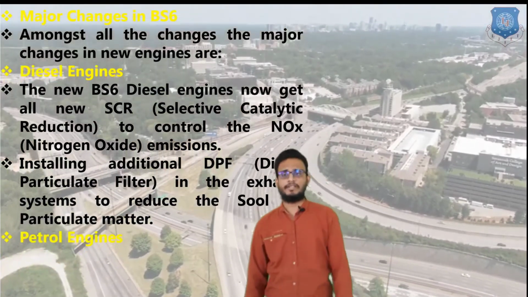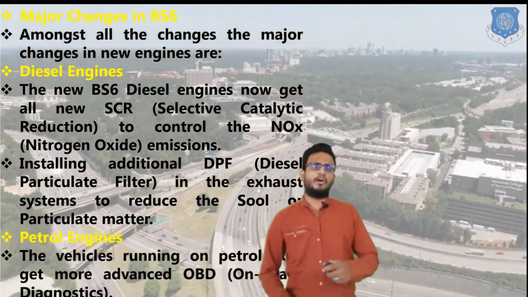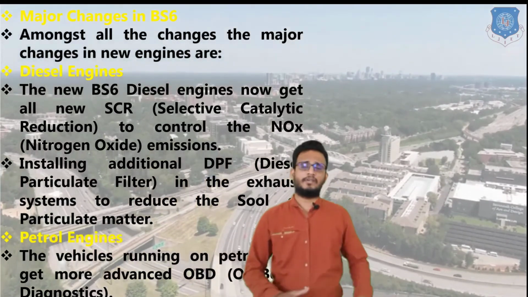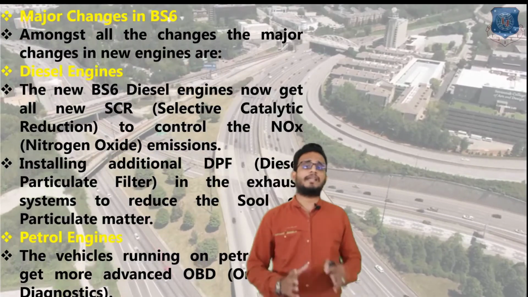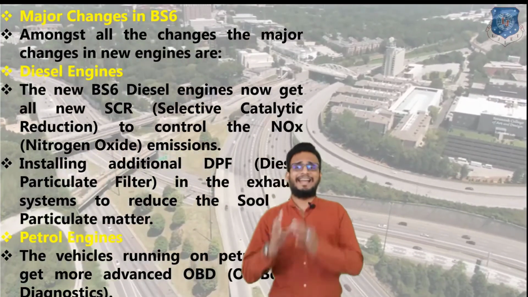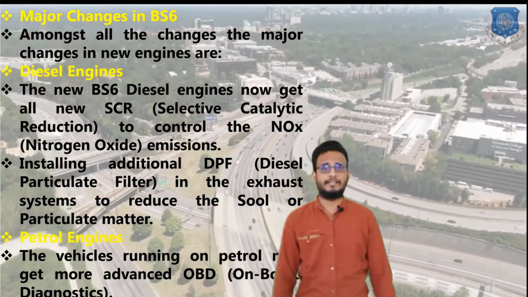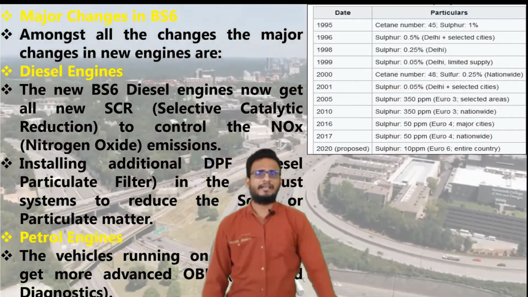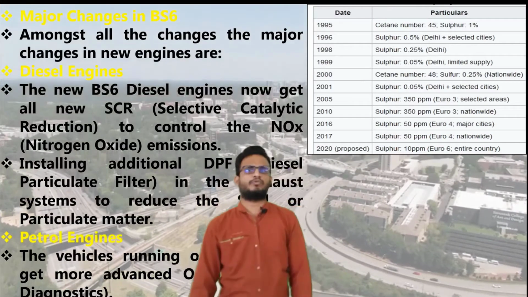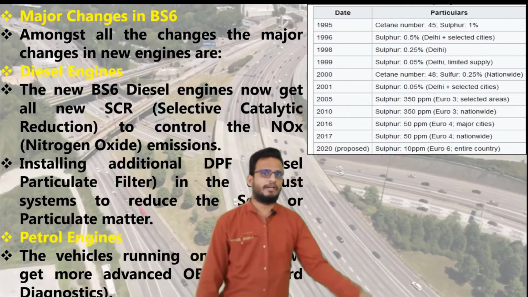For petrol engines, there is only an onboard diagnosis system, because petrol is a totally volatile fuel and generates less exhaust compared to diesel engine vehicles. This is the basic chart from 1995 to 2017 and the 2020 proposed plan.